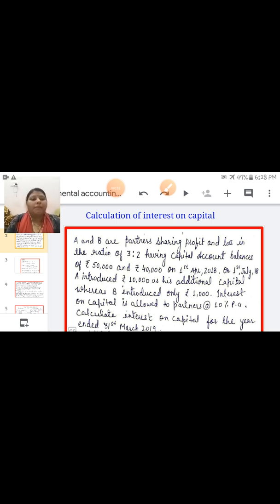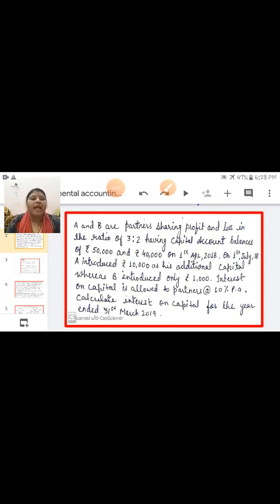A and B are partners sharing profit and loss in the ratio of 3:2, having capital account balances of 50,000 and 40,000 on 1st April 2018. On 1st July 2018, A introduced rupees 10,000 as his additional capital, whereas B introduced only rupees 1,000. Interest on capital is allowed to partners at the rate of 10% per annum. Calculate interest on capital for the year ended 31st March 2019.